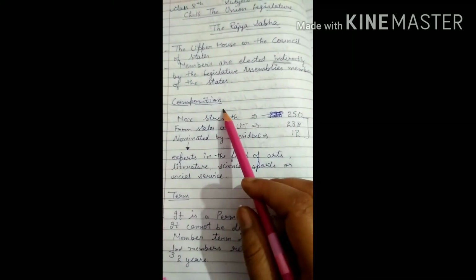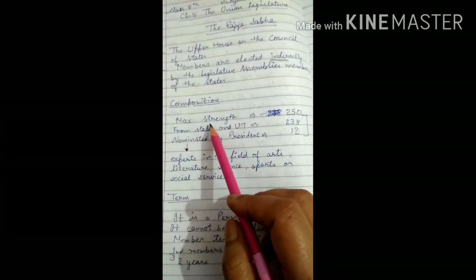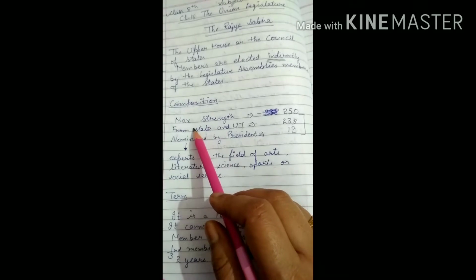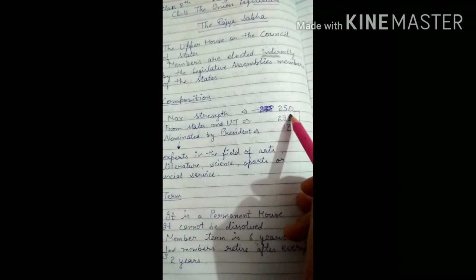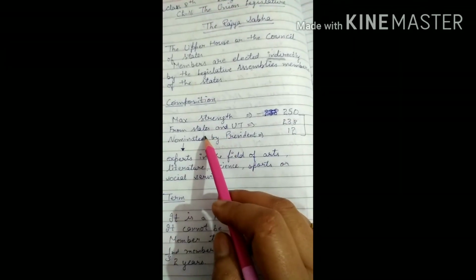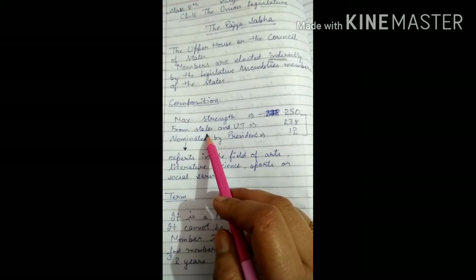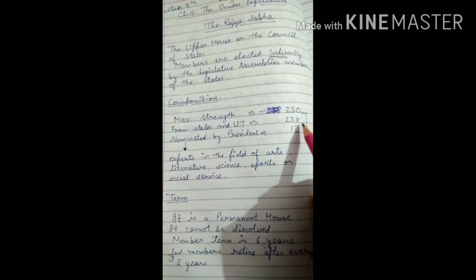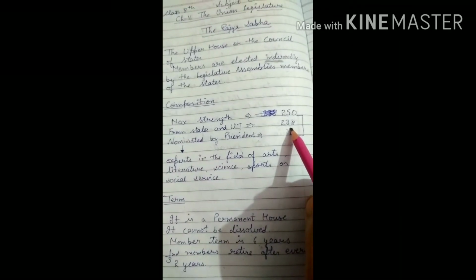Next is the composition of the Rajya Sabha. First of all, the maximum number of members in the Rajya Sabha is 250. Then the elected members from the states and union territories are 238 members.